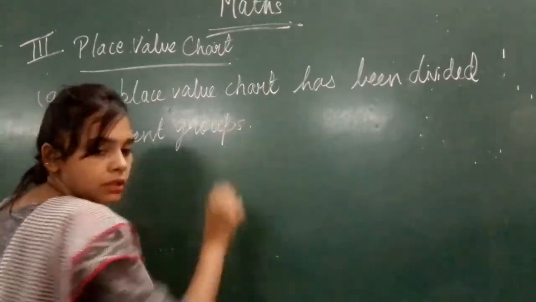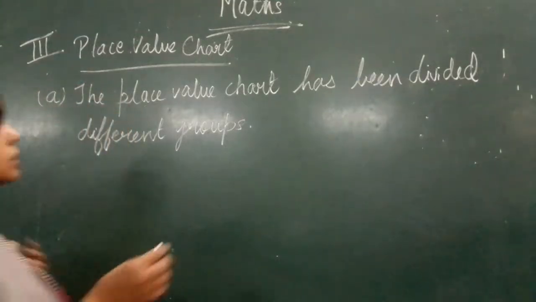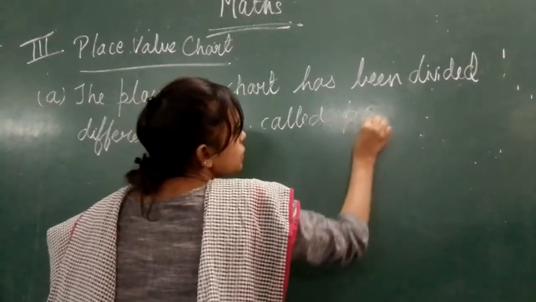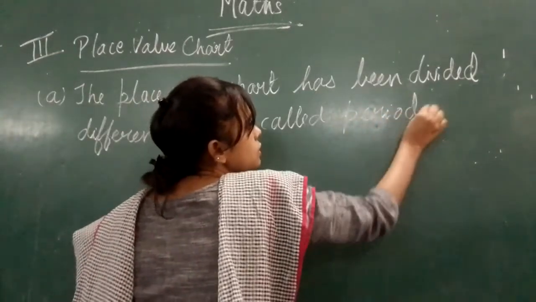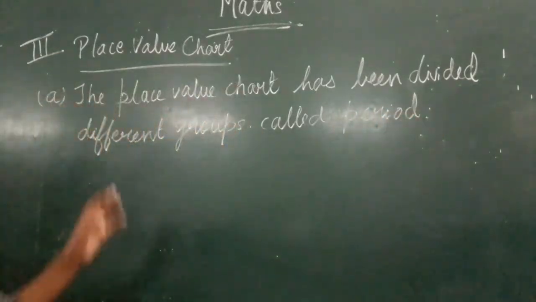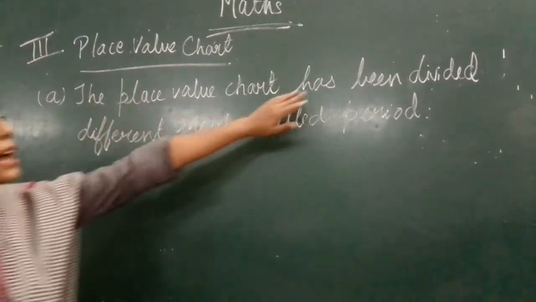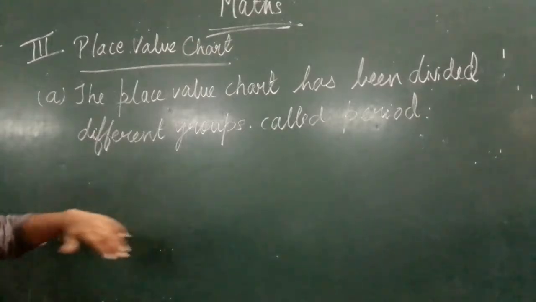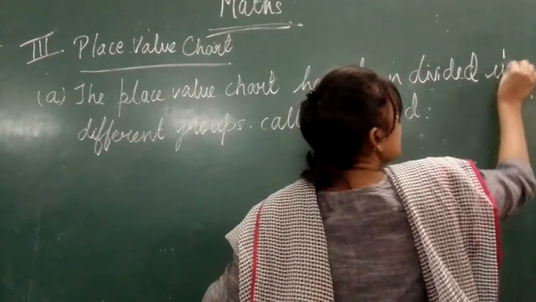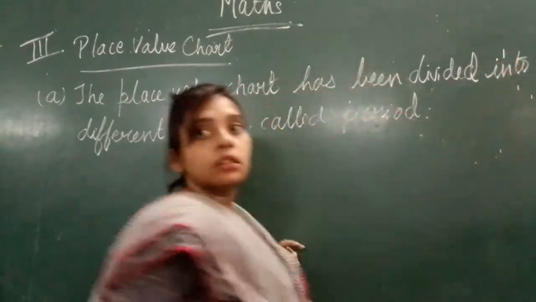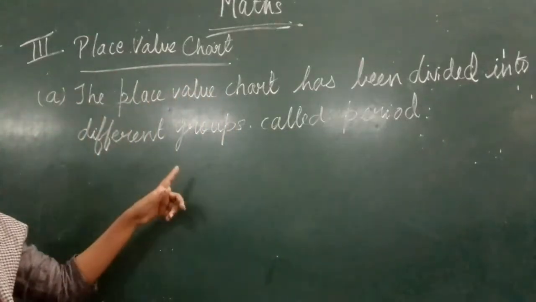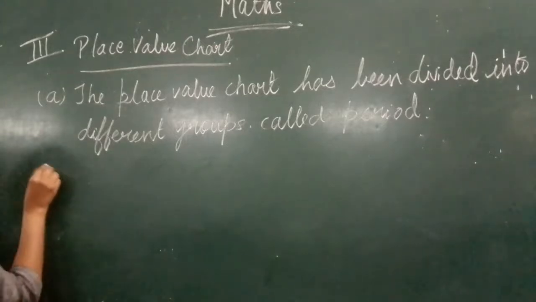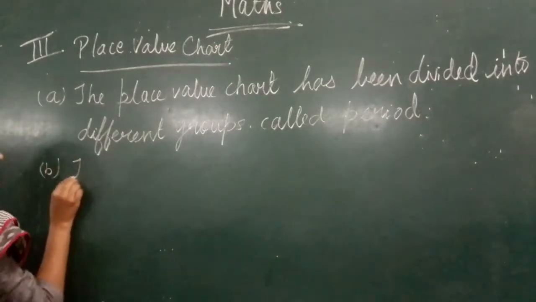And what are these groups called? Periods. So what has the teacher written on the board? The place value chart has been divided into different groups called periods.